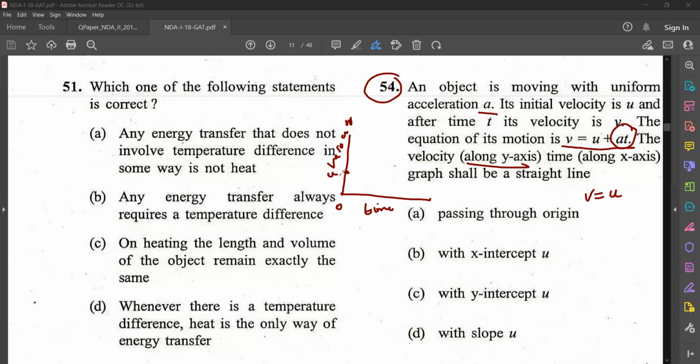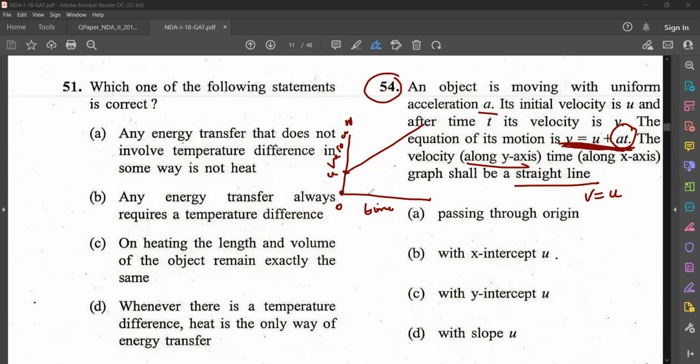Now, this is a linear equation, so you get a straight line only. So they are saying the graph shall be a straight line. That is there. Passing through origin? No, it is not passing through origin, because when time is equal to 0, it is at u, isn't it?